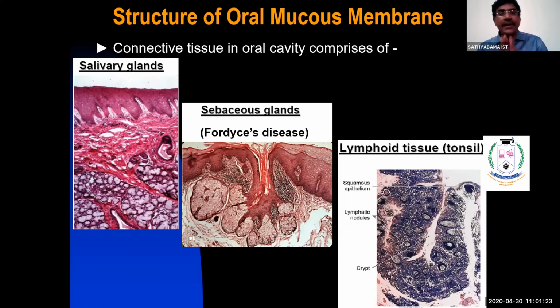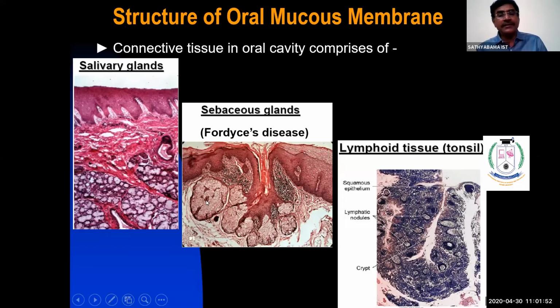Part of the lip belongs to the skin. Here you have the sebaceous gland, and also hair follicles and lymphoid follicles, and in the cheek you also have sebaceous gland. Sometimes this sebaceous gland shows more proliferation. That is called Fordyce disease or Fordyce granules. Now they say that it is not a disease, it's an anatomical variation. This is how it looks.